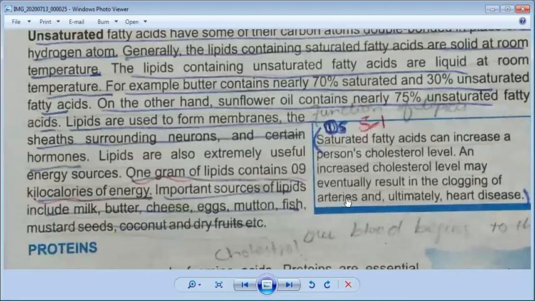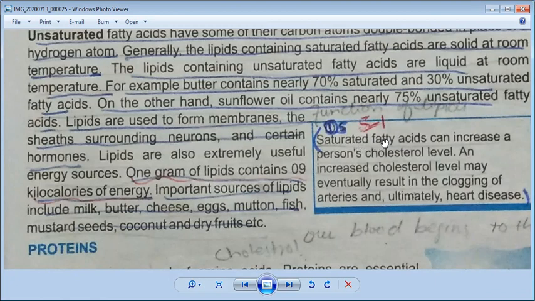So an increase in cholesterol level can cause clogging of arteries. Clogging of artery means the blood becomes thick and our arteries are very narrow, so blood will not flow easily in them. And ultimately, heart disease. Definitely, an increase in cholesterol level is connected to heart diseases. Okay, so this is the drawback of saturated fatty acids. We had discussed the saturated fatty acid example of butter.